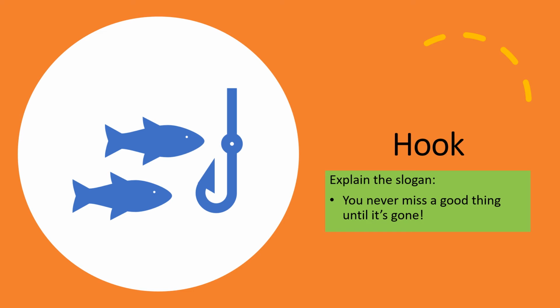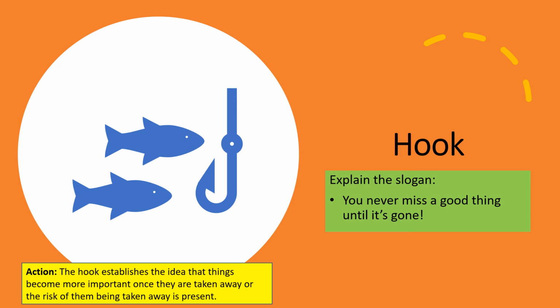We see here that the hook says, explain the slogan, "You never miss a good thing until it's gone." That's a general hook that most students can relate to. You get the students to write about any event in their life where they did not miss something until the actual threat of it was there. The action of the hook is that it establishes the idea that things become more important once they are taken away, or the risk of them being taken away is present.